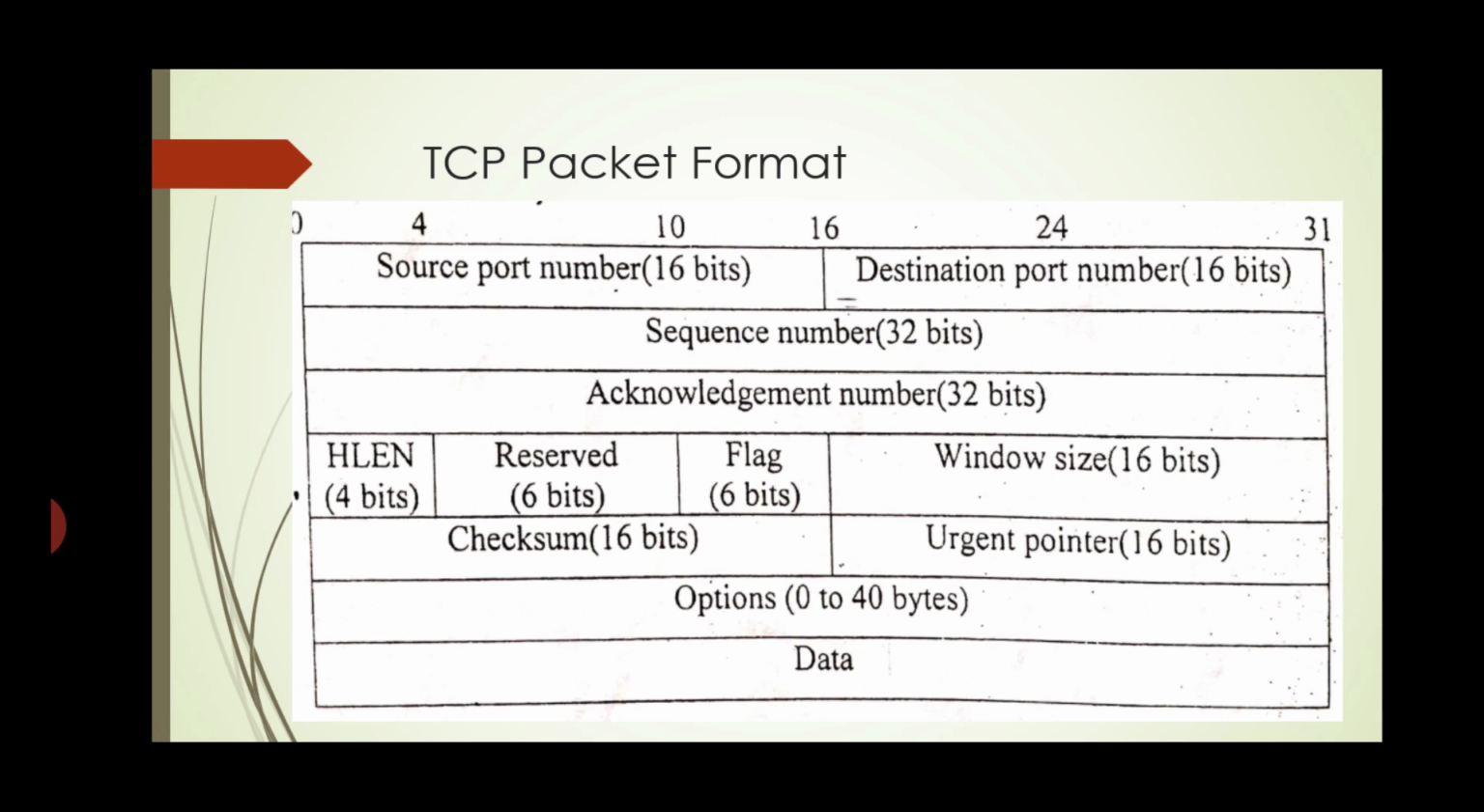Now we will see the TCP packet format. In this there are a number of fields. Source port number, 16 bits. Destination port, 16 bits. Sequence number, 32 bits. Acknowledgement, 32 bits. Then header length, reserved bits, flags, window size, checksum, urgent pointer, options bytes, and actual data.